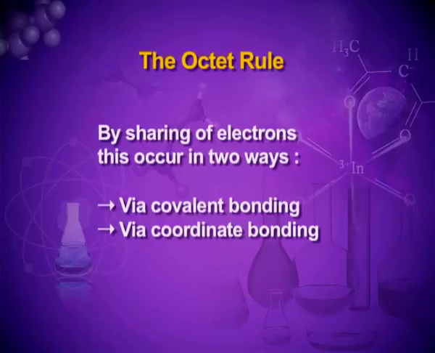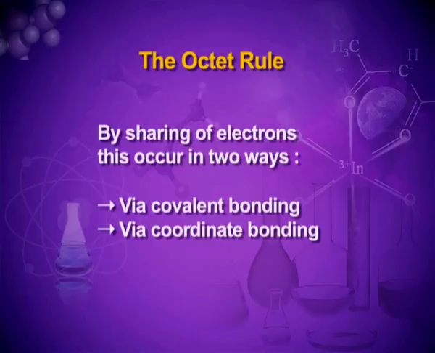The 2 atoms contribute electrons which are shared and a bond is formed. This type of bond is known as a covalent bond. But there is another type of sharing known as a coordinate bond. In a coordinate bond, both the electrons are contributed by only one of the atoms but shared by both the atoms.